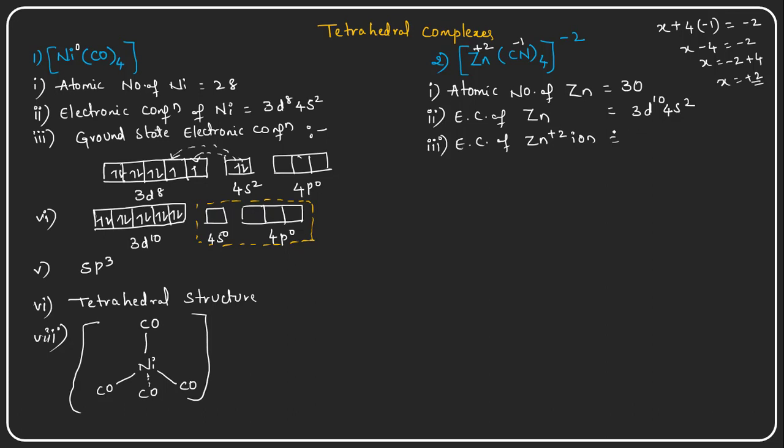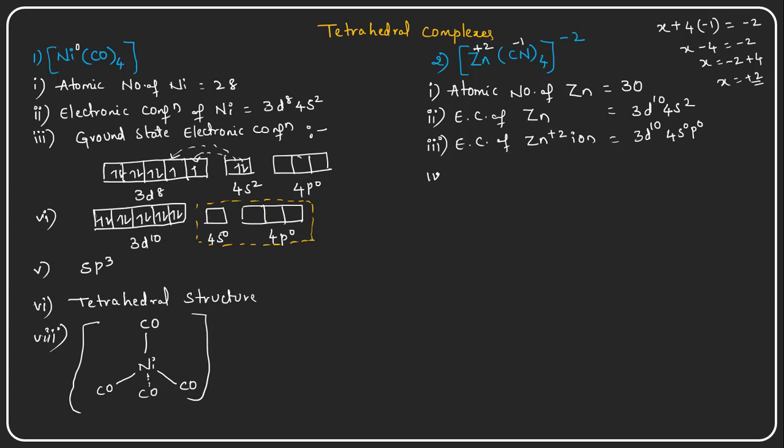For the ground state electronic configuration, it loses these 2 electrons from its outermost orbital and forms the zinc +2 ion. The inner orbital, the penultimate shell 3d10, stays like that only, and 4s becomes 0, and 4p is also 0. So the electronic configuration of the zinc +2 ion is 3d10, 4s0 and 4p0.